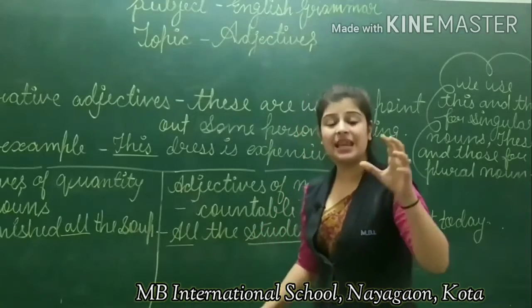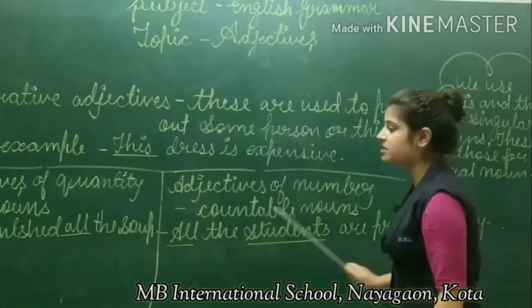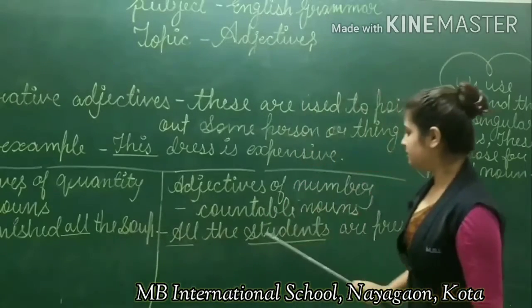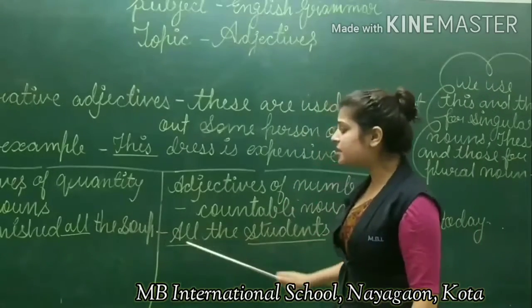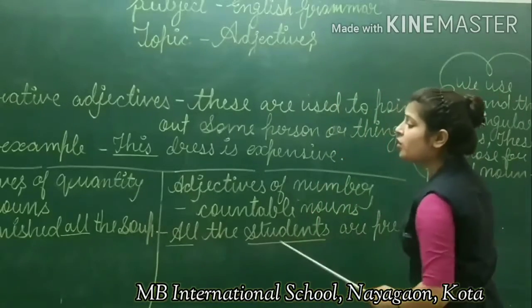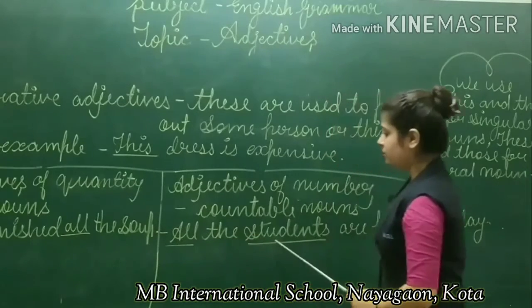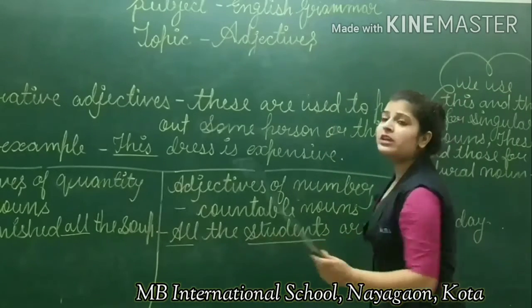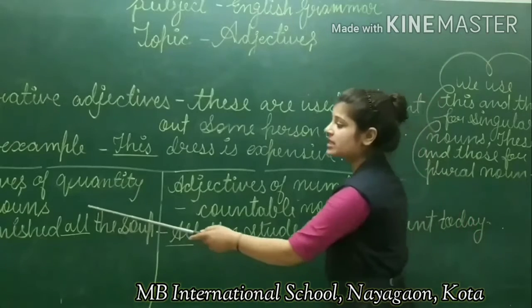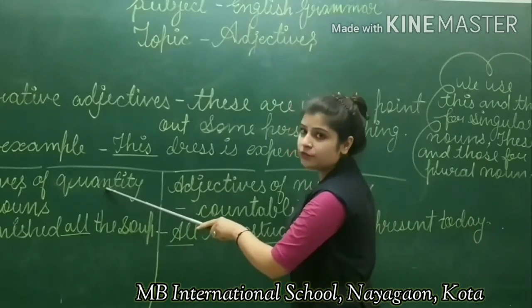Words can be similar in adjective of quantity and adjective of number, but the nouns are different, so you have to focus on the nouns. We can't count soup, so it is an uncountable noun and an adjective of quantity.